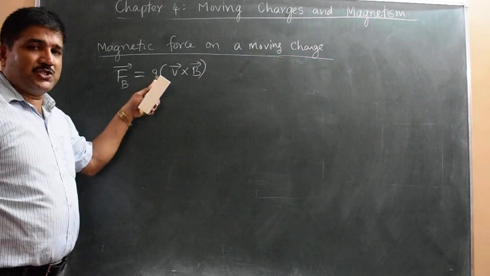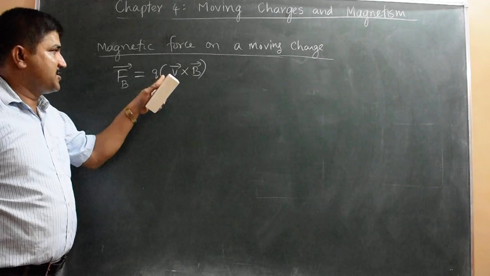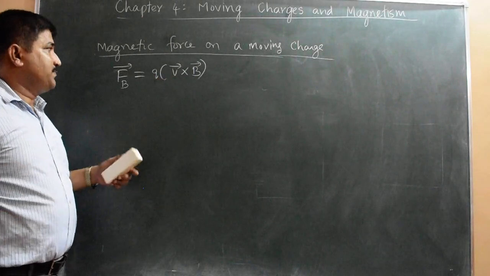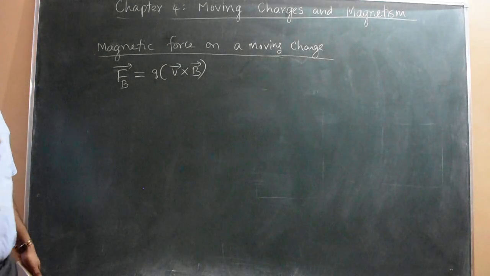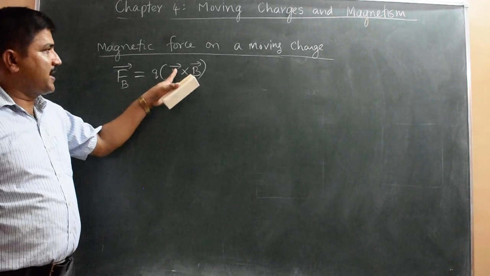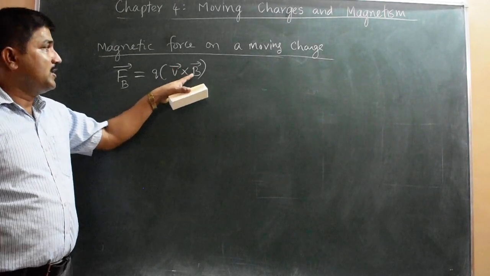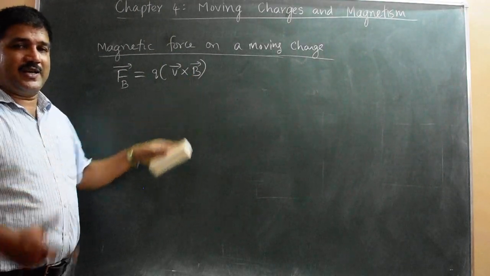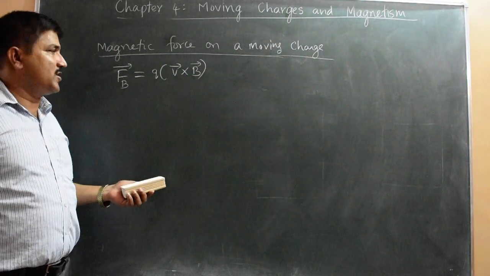Okay, it may be a positive value of charge or a negative value of charge. Then v cross B, where v is the velocity vector of that charge, meaning with what velocity it is moving. So it has both direction and magnitude. That's why I have shown the vector symbol. And there is a magnetic field direction. Field direction is there, which is also a vector quantity.